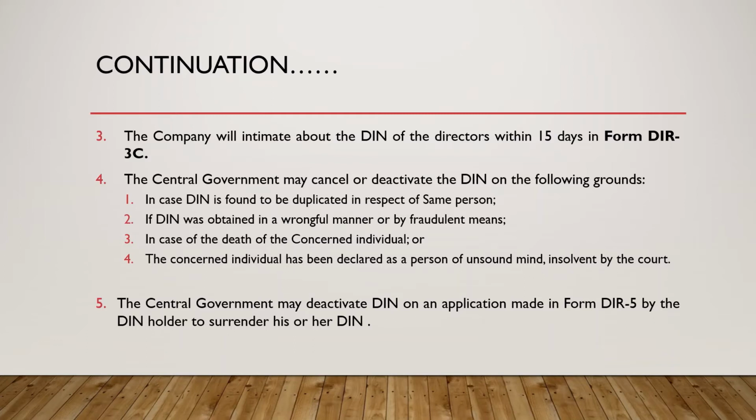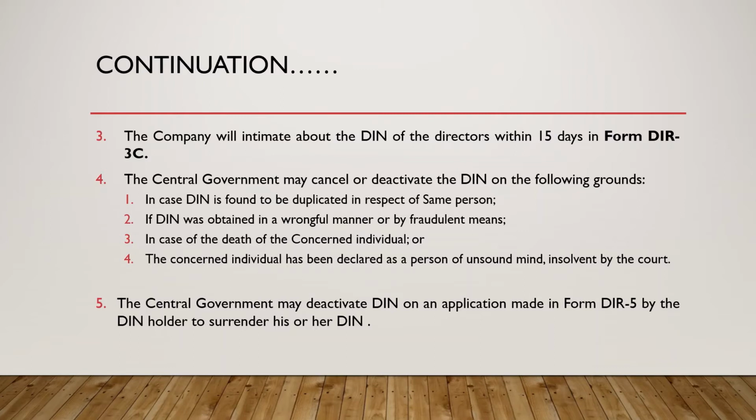As per the Act, the same number will be allotted to him for 20 companies, not 20 different numbers. So an individual should have only one DIN, and with that same number he can be a director of a maximum of 20 companies. In case any DIN is found to be duplicated in respect of the same person, that is one ground of cancellation or deactivation of the DIN by the government.